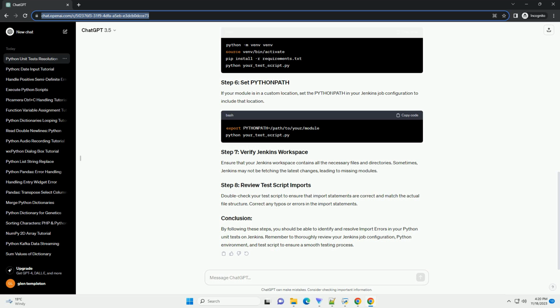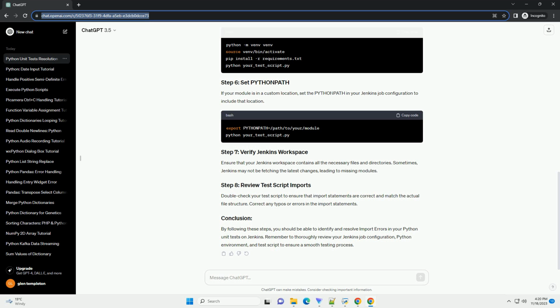If the module is not installed in the Python environment Jenkins is using, you need to install it. Add a pre-build step or include the installation command in your Jenkins job configuration. Review your Jenkins job configuration to ensure that it is set up correctly. Check the build steps, post-build actions, and any other relevant settings. Ensure that the working directory and paths are configured appropriately.